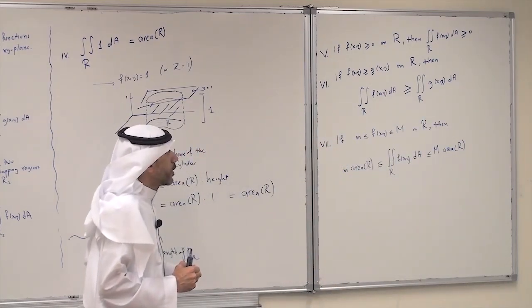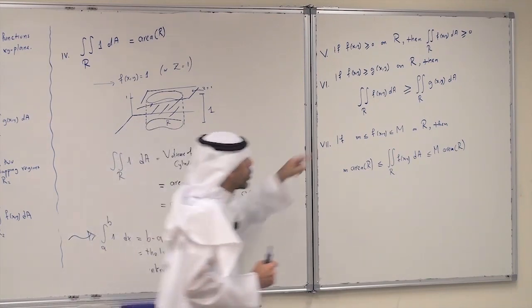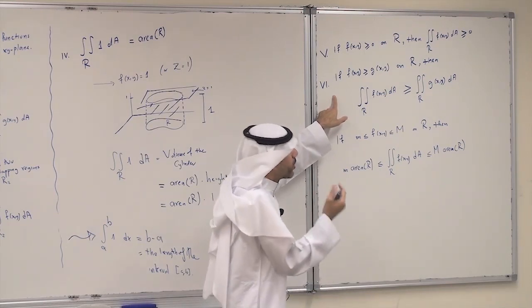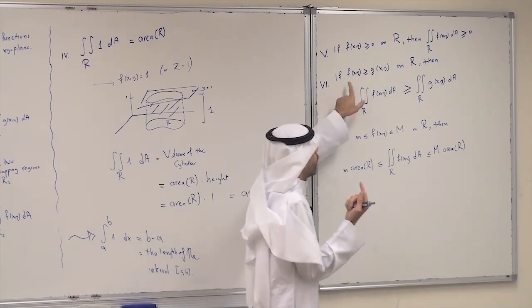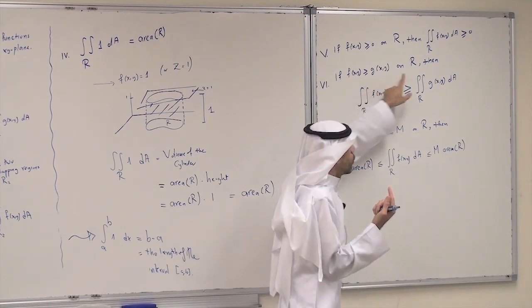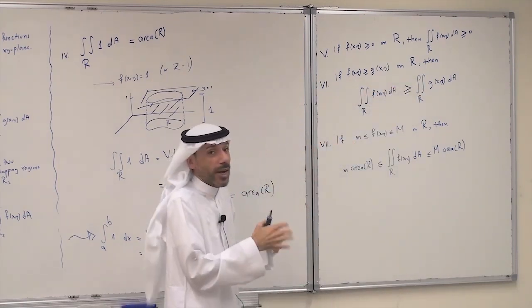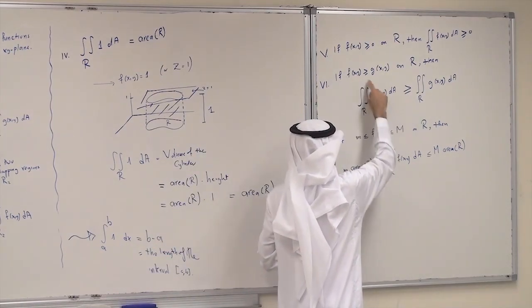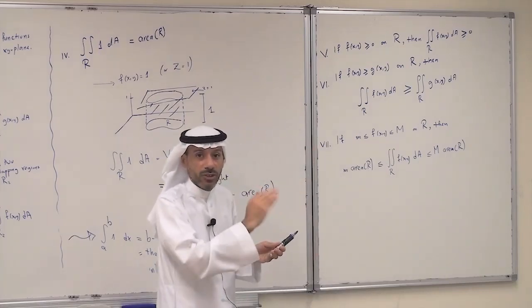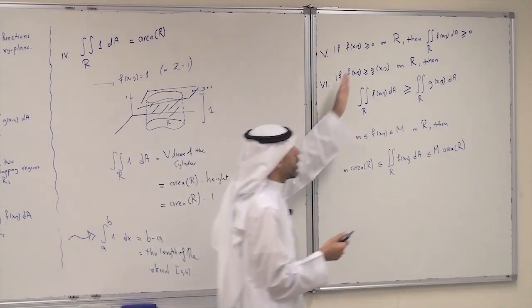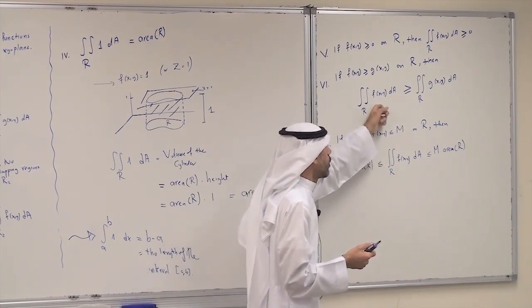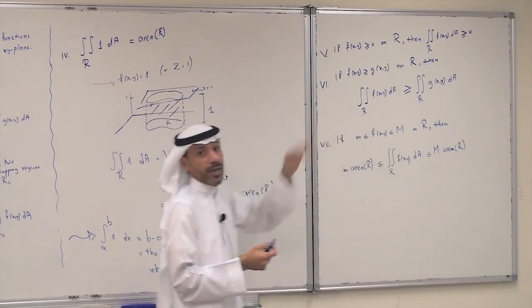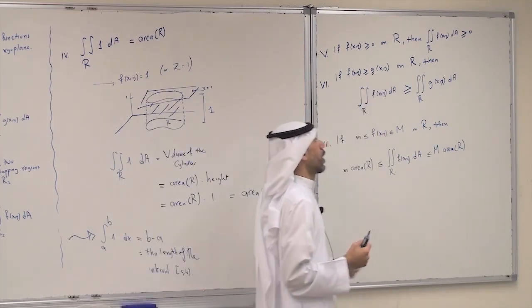So this is the sixth one. It is also nice to look at this property in a different way. If f is greater than or equal to g on a region R, then we can integrate both sides without changing the inequality sign. So if f is greater than or equal to g, then the double integral of f over R is greater than or equal to the double integral of g over R. Integrate both sides without changing the inequality sign.